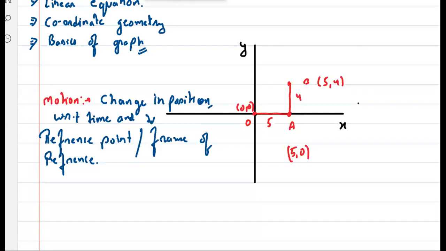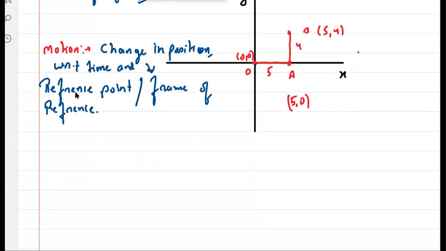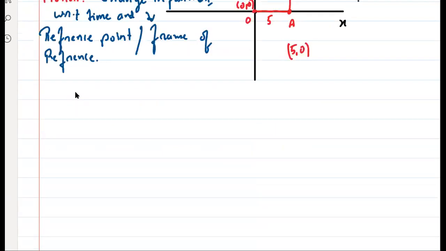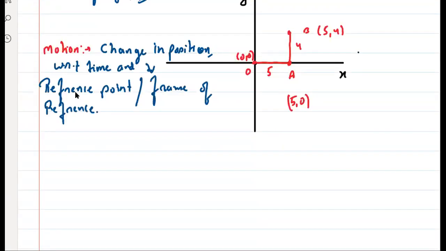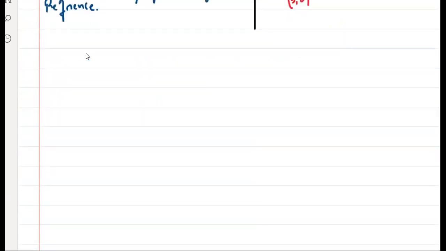I suppose we already know this since class 6. But the two important things that you have to think about are frame of reference and reference point. Did everyone understand this? Now, in class 7th, we study different types of motion. Can anyone tell me what the different types of motion are? Think about it. We will study a little more advanced, such as periodic motion.